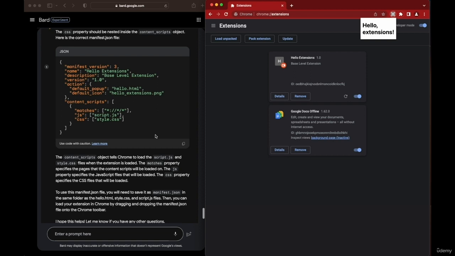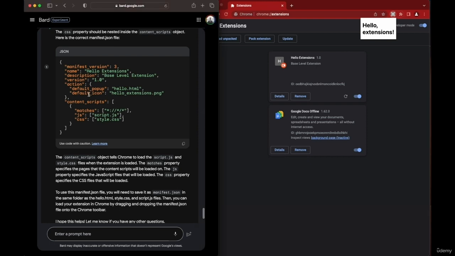I hope you've enjoyed it, and I hope that you got some inspiration because you can start learning very, very tiny basics of engineering and putting it into practice. Of course, be sure to remember that what Bard gives us is not perfect code. And as you can see, this doesn't work and a lot of them don't work. And so don't consider it to be the truth or perfection, but you can use it as a reference and a guide to level up and skill up and take yourself to the next level.